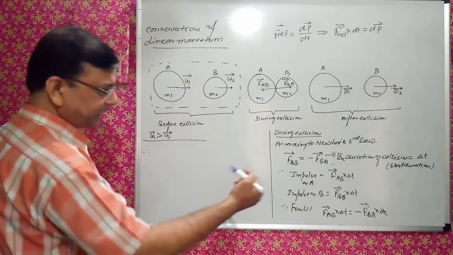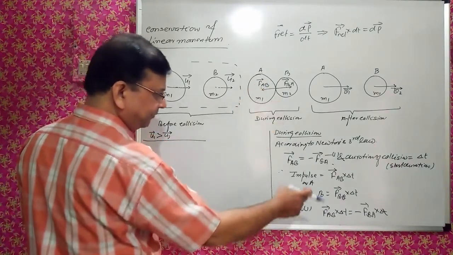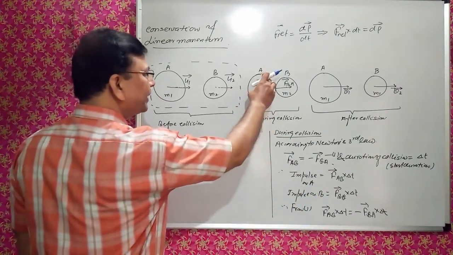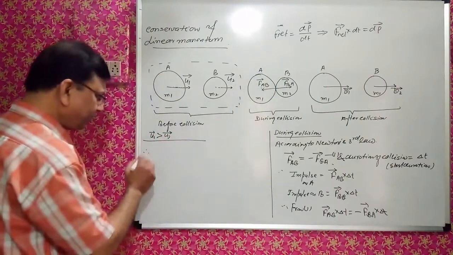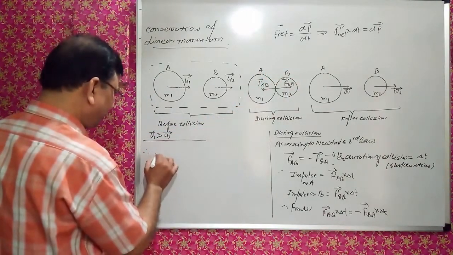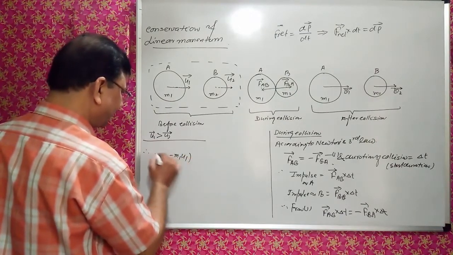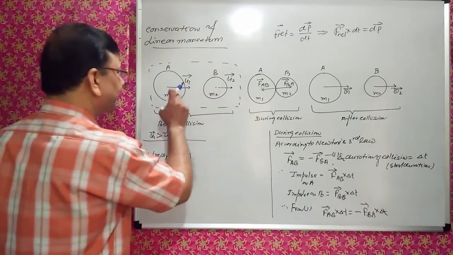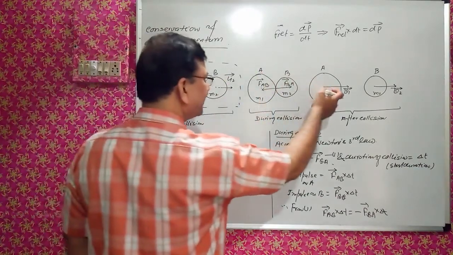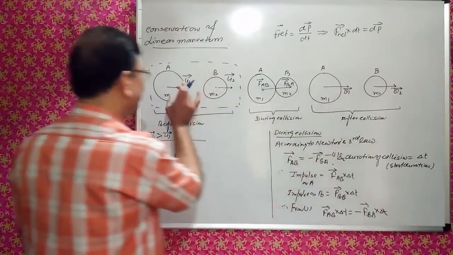FAB, the force acting on A, into delta t means the change in momentum of A. The change in momentum of A is the final momentum, m1 v1, minus m1 u1. That is the momentum of this same object, final after collision and initial before collision.